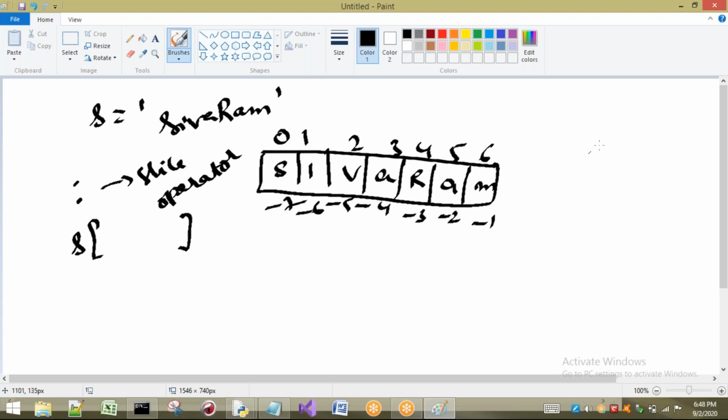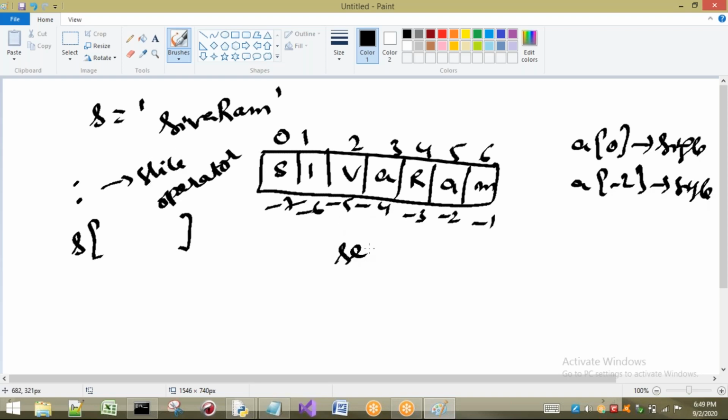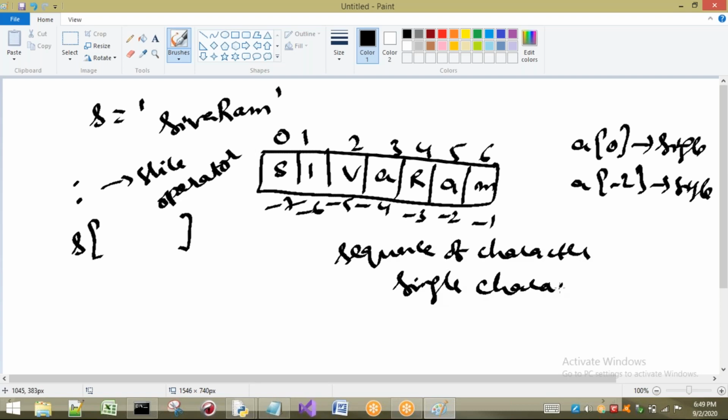By using indexes, if I write a of 0, it will give me only a single character. In the same way, a of minus 2 also gives a single character. But by using the slice operator, we can take a sequence of characters, or we can also take a single character, no problem. Let us see how. Now see, what is the string I am having? Shivaram. In that I want only Ram.